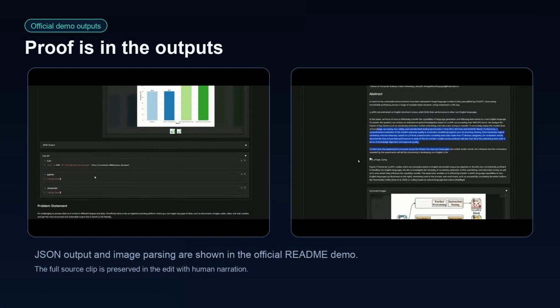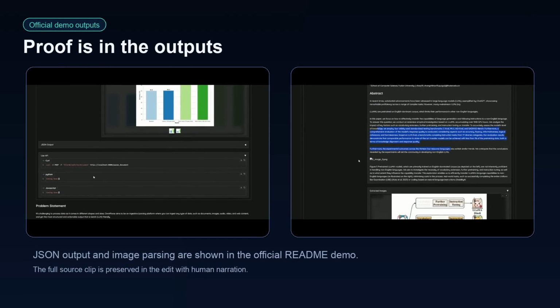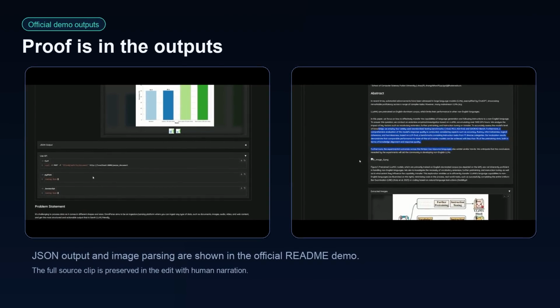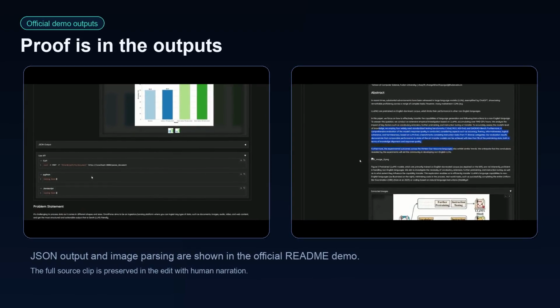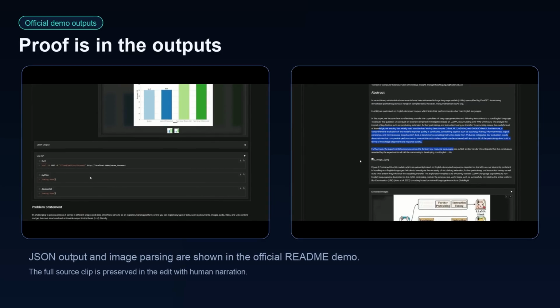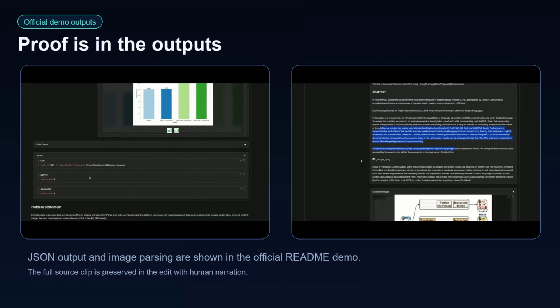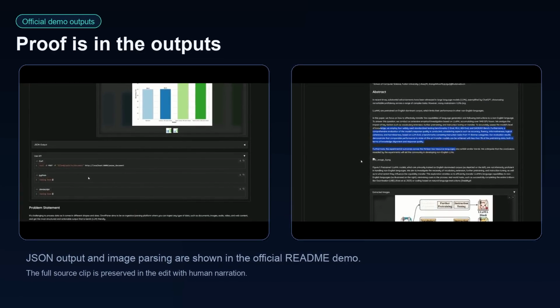The official demo output is the strongest proof. You can see structured Markdown, JSON, extracted text, images, and captions. This is why the video focuses on source footage instead of inventing a fake terminal run.